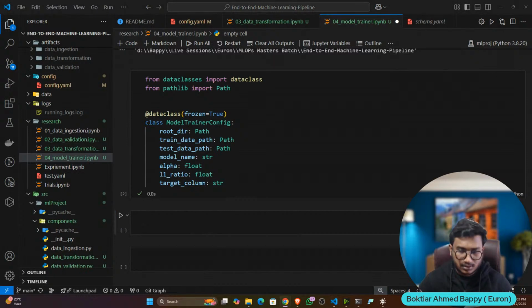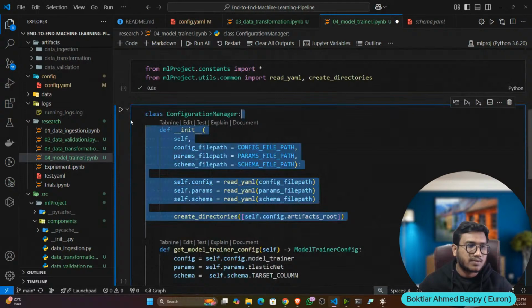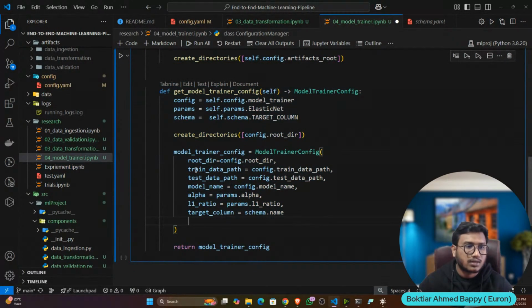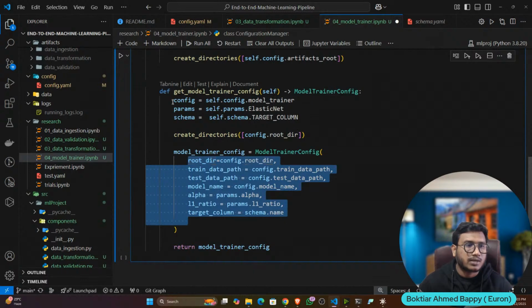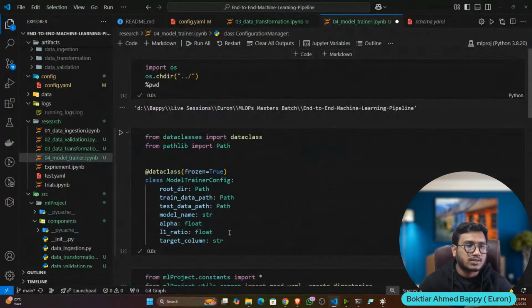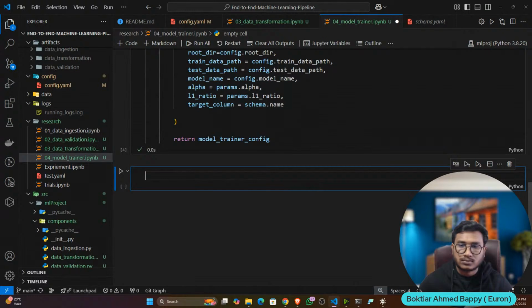Now let's create the configuration manager. So again the same function, and only this class method is changing. Here I'm returning all of the parameters. From here I'm getting the training ElasticNet model parameters, then target. Then I'm defining these parameters one by one. Now let me execute. Then I will write my component.